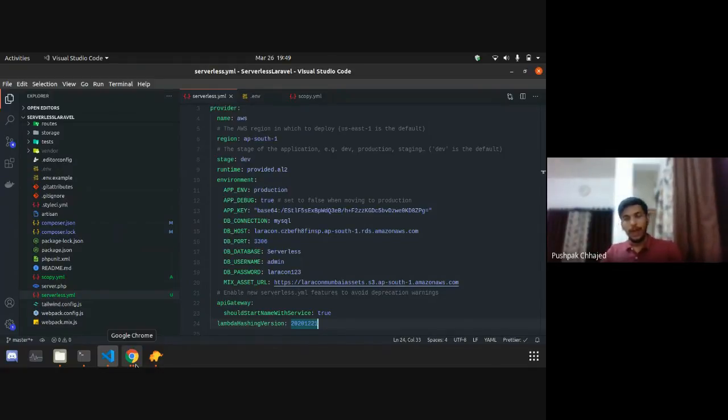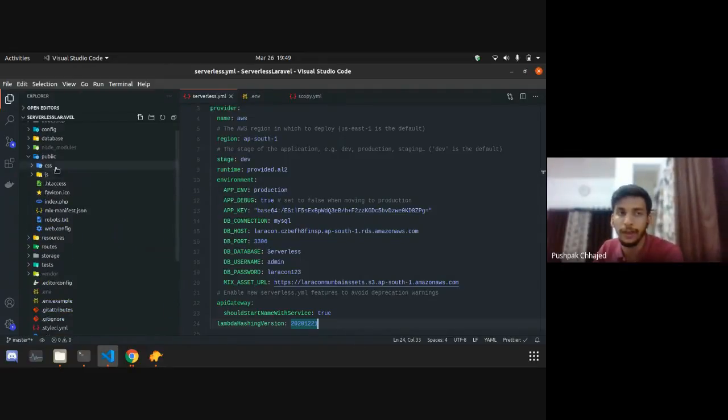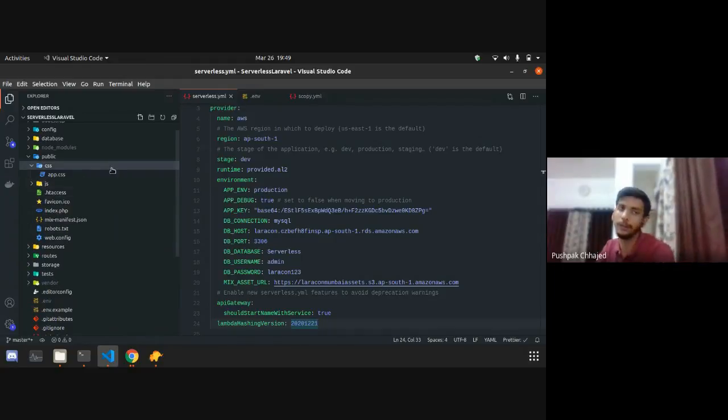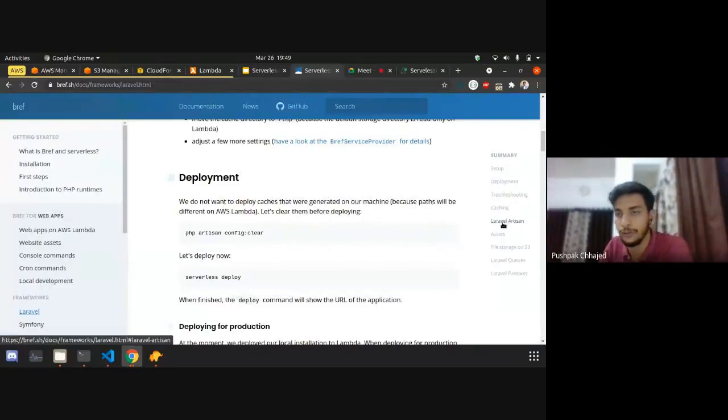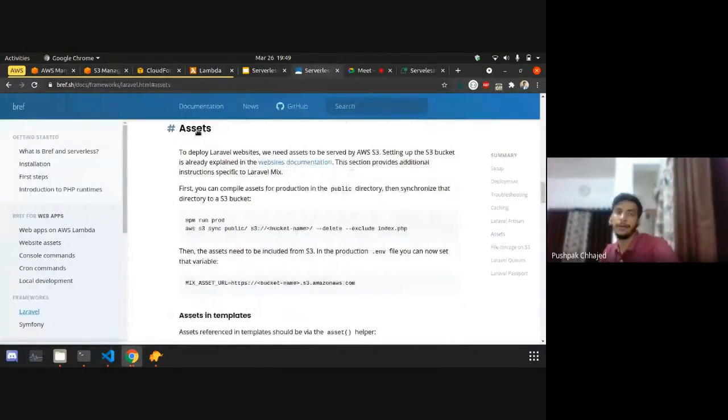You need to handle that with a different service, which is S3. You must have used S3 definitely. S3 handles the static part, serving the CSS or JS, and it's optional. If your application is not using any external CSS or JS files, you can skip this step. It's really optional. There is an assets section in the documentation, and from that you can learn how to make the assets work with S3.